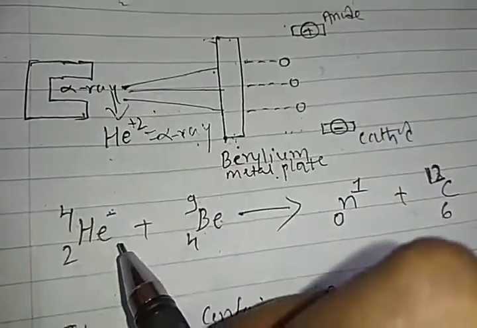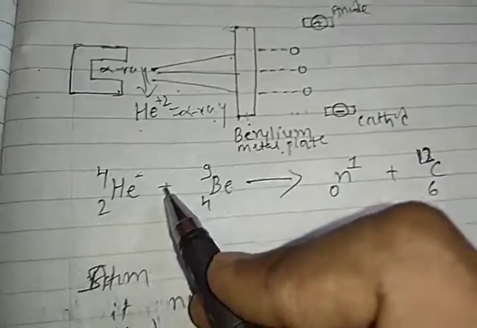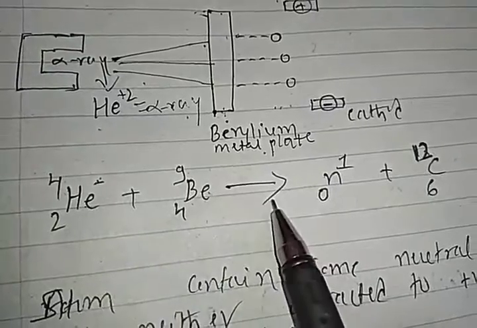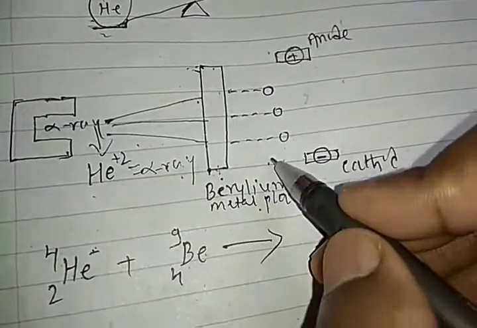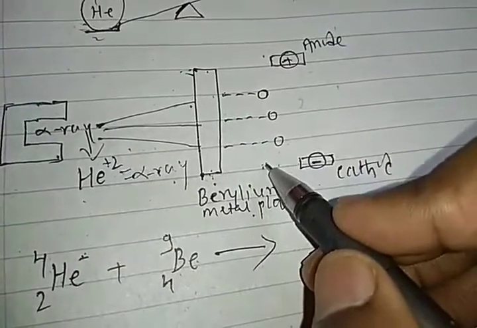On the basis of this reaction, helium combines with beryllium to form carbon 12, with atomic number 6, and one more element is formed. So the carbon particles are formed here.